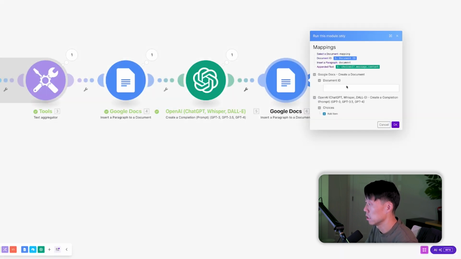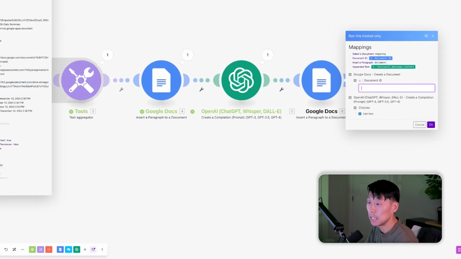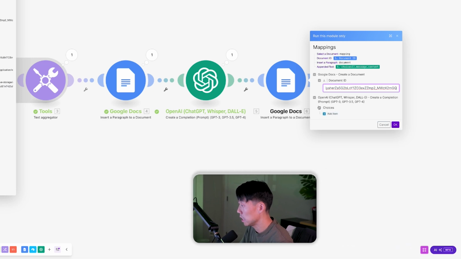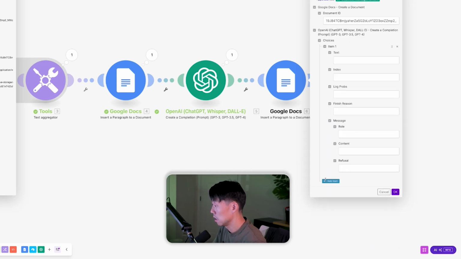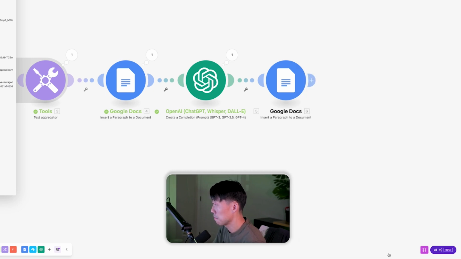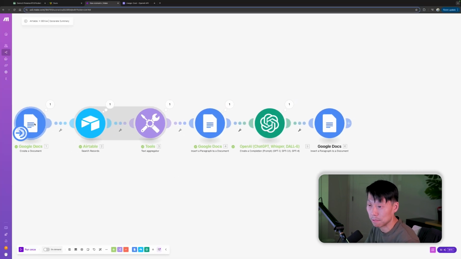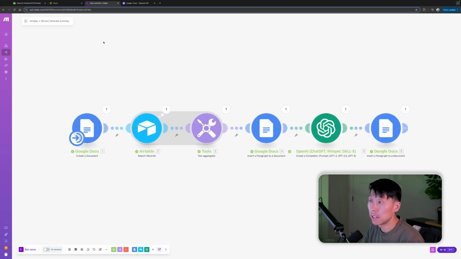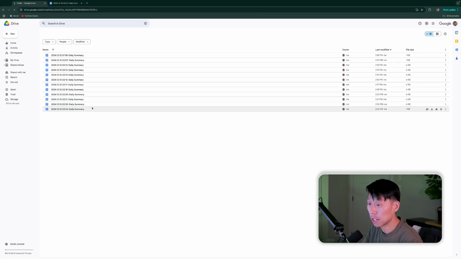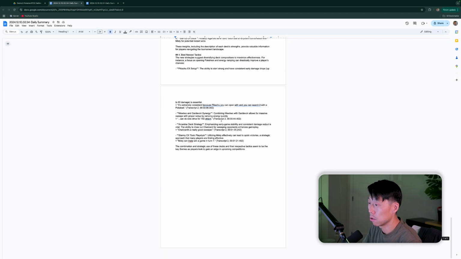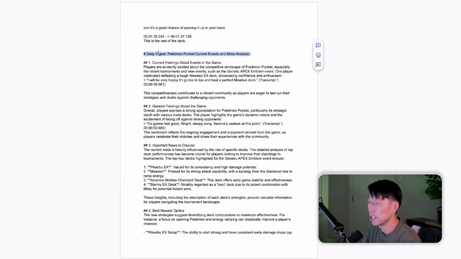So let's go ahead and run this module. Document ID, let's go ahead and get it from the first one. Document ID, and then let's see here. That might be a little much. I think we should just run the whole thing because it's going to take some time to fill out the whole thing. So let's just go ahead and run it. Now let's go to our document, our latest document. Right here, we have our daily summary. And if we scroll all the way to the bottom, here we go, daily digest.